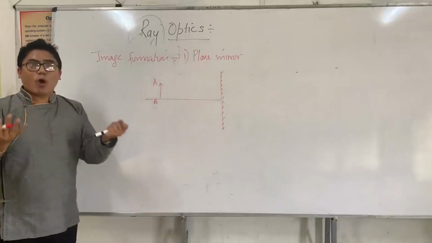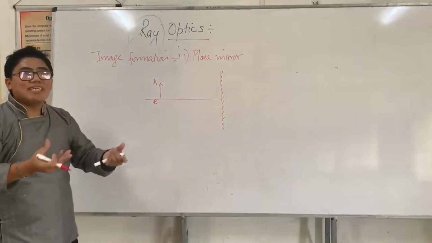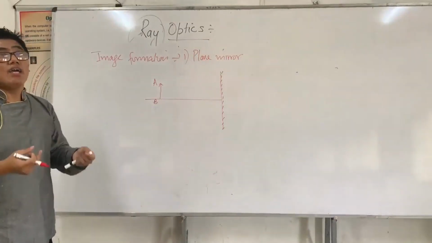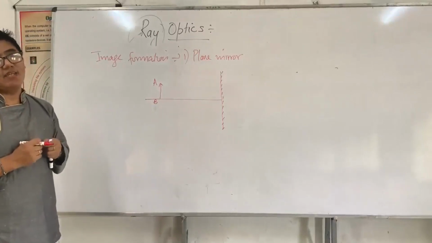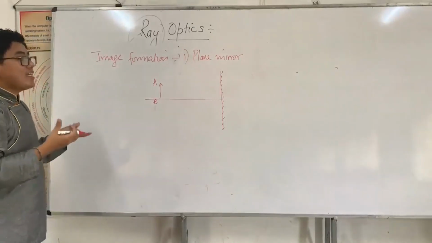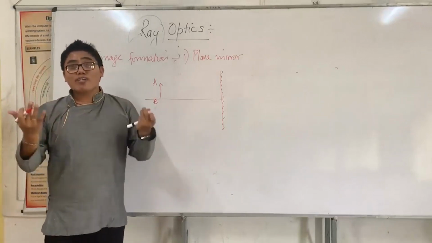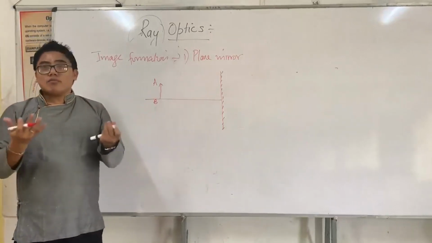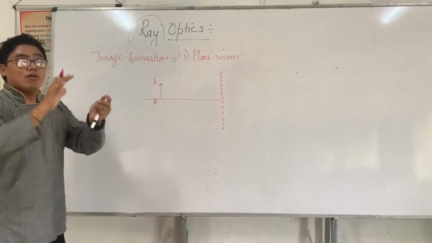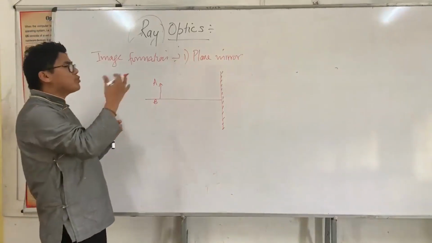Normally we define what is an object. An object is something that emits light, and once that light enters into our eye, we could see the object. So that shows that without reflections, we can't see the object. We won't be able to enjoy beautiful pictures, right? So this is all due to reflections.